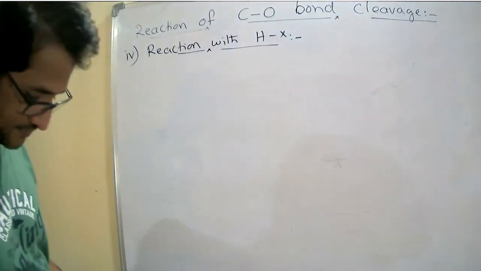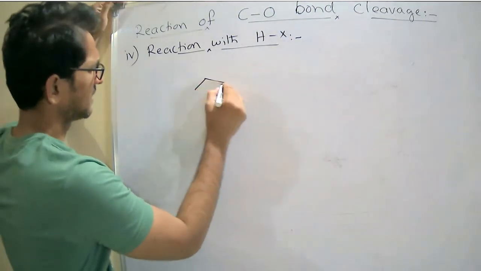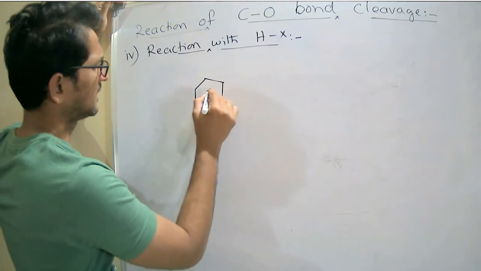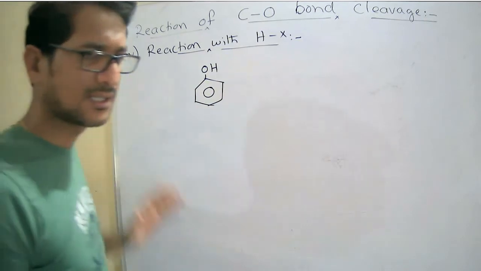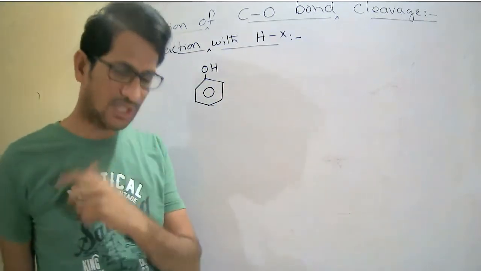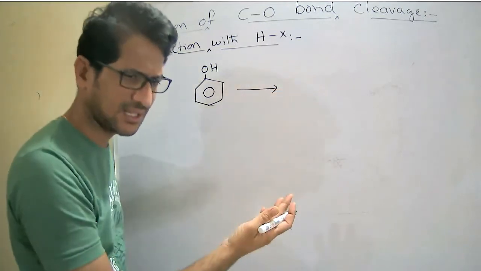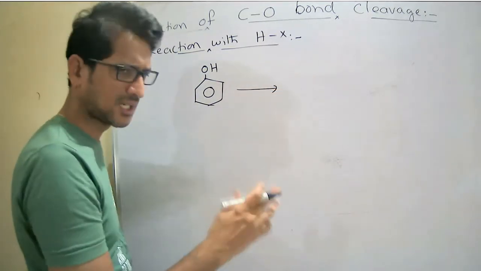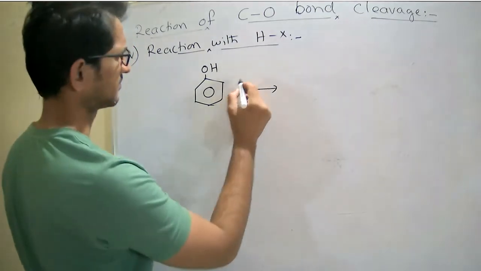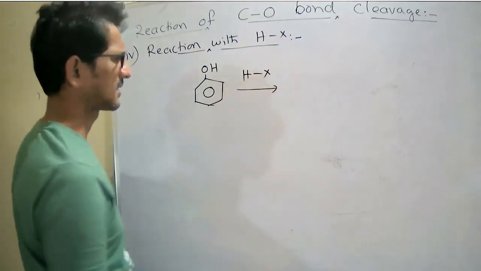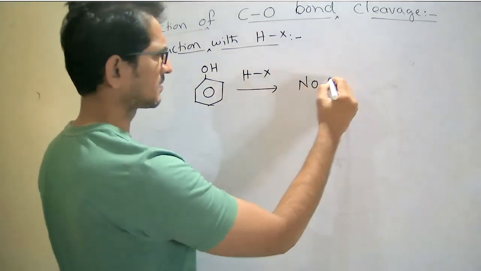Next. Reaction with hydrogen halide. For example, phenol. Phenol is one type of alcohol. Phenol comes under the classification of alcohol. So now an alcohol reacted with HX gives an SN1 reaction or SN2 reaction, etc. Then with phenol and HX, here no reaction takes place.